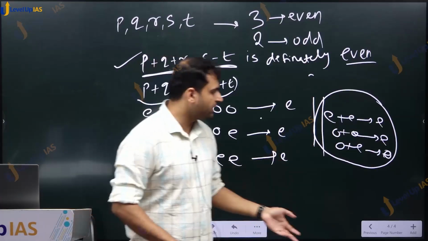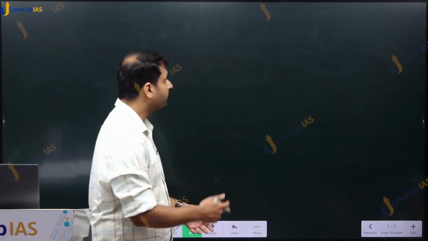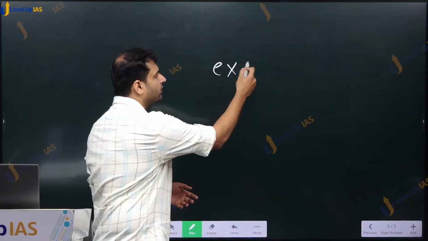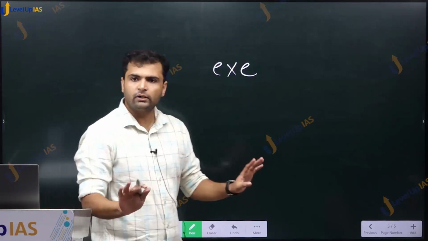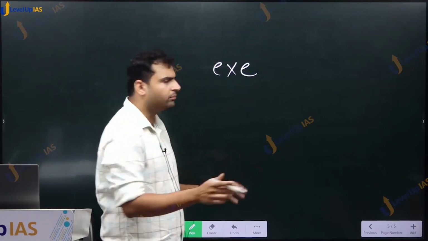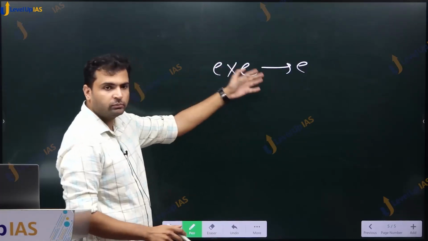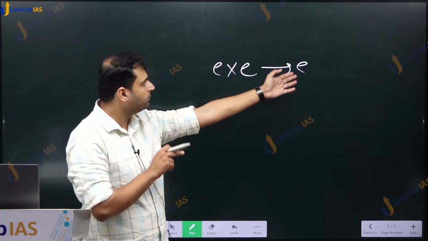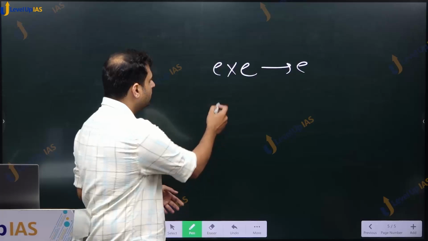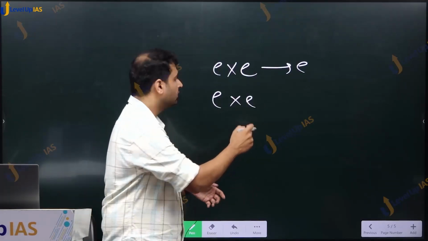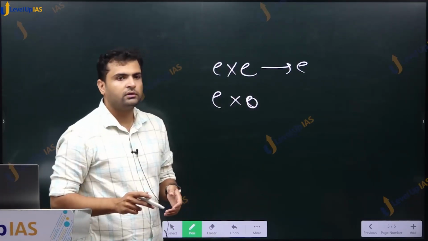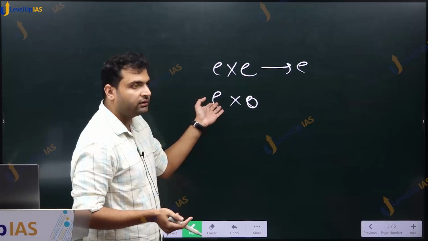If multiplication is involved, what can we say? Even number into even number, what will it be? Try and see. 2 into 4, any number, it would be even because 2 is a factor of both of them. So anyway, 2 will be a factor of this number as well. Even into odd? Again even, because 2 is a factor.